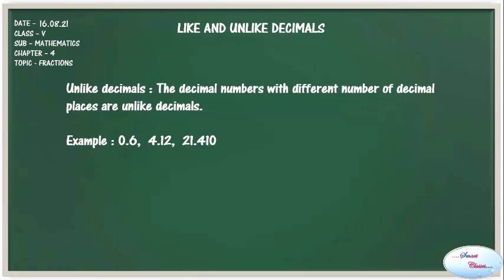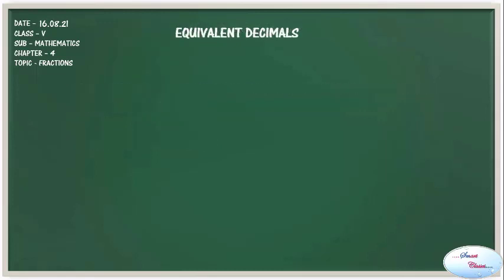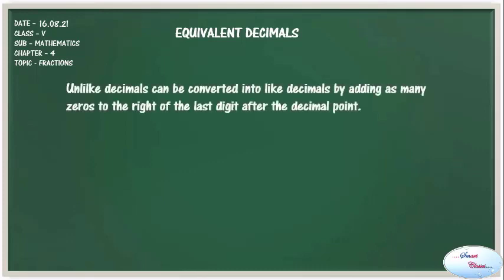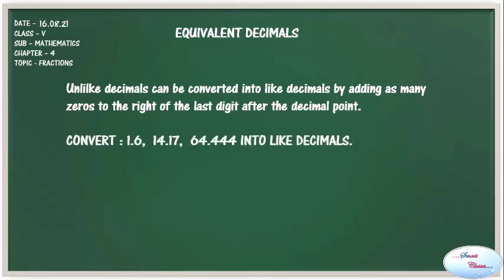Let's study equivalent decimals. Unlike decimals can be converted into like decimals by adding as many zeros to the right of the last digit after the decimal point. For example, I am having 1.6, 14.17 and 64.444, and I have to convert these numbers into like decimals.